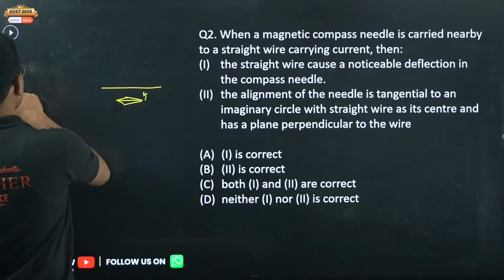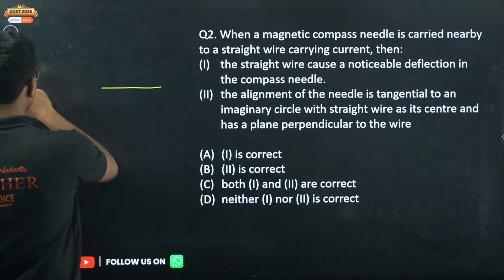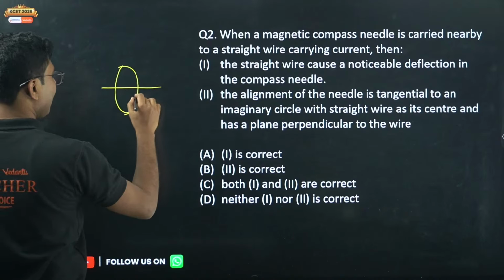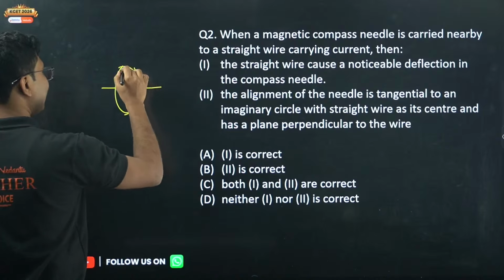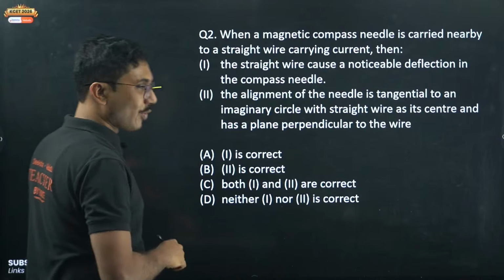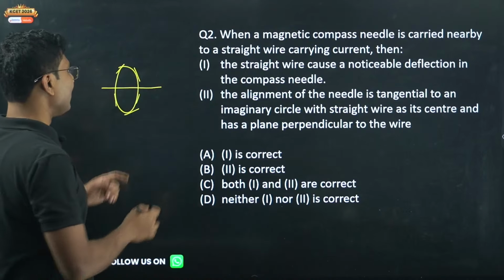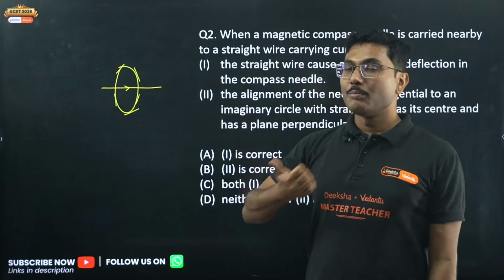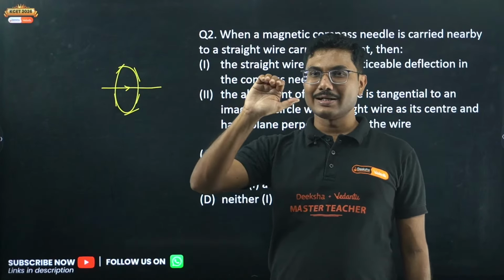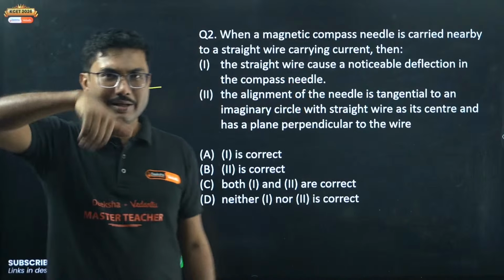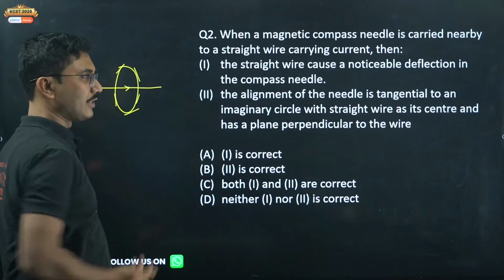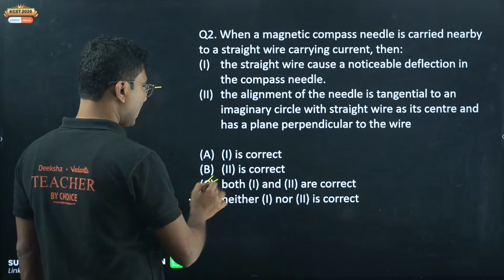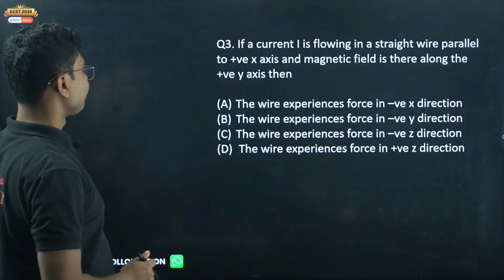If you draw a circle, at every point the needle's alignment will be along the tangent of the circle. Why is it so? Because the magnetic field lines due to a straight current carrying wire are circular in nature. To find the direction, point your thumb towards the current and curl your fingers. Then you will find the magnetic field direction. So they are circular in nature. Both 1 and 2 are correct.